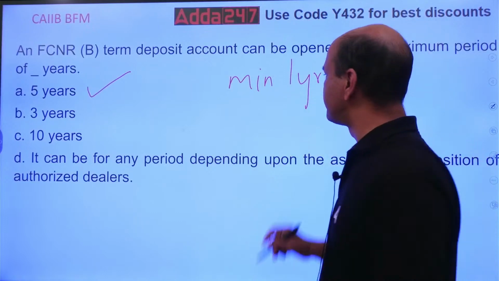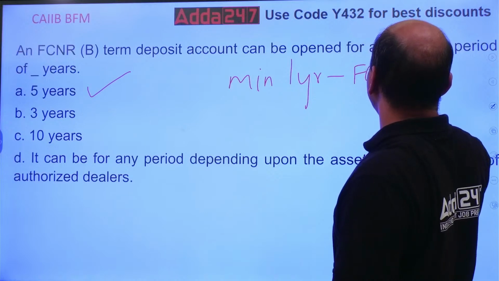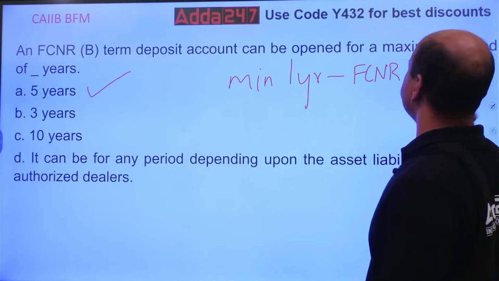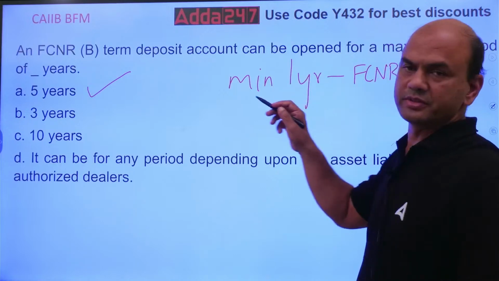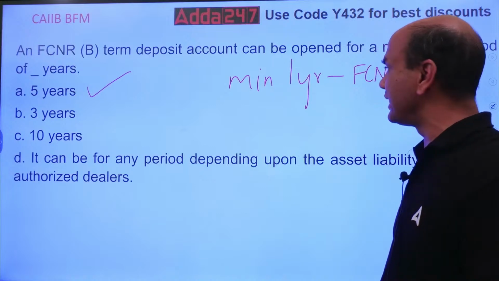Got it? Same for FCNR and NRE, both. FCNR also and NRE also, both of them have the same tenure. Minimum 1 year, maximum 5 years. Got it? This is for FCNR and NRE.